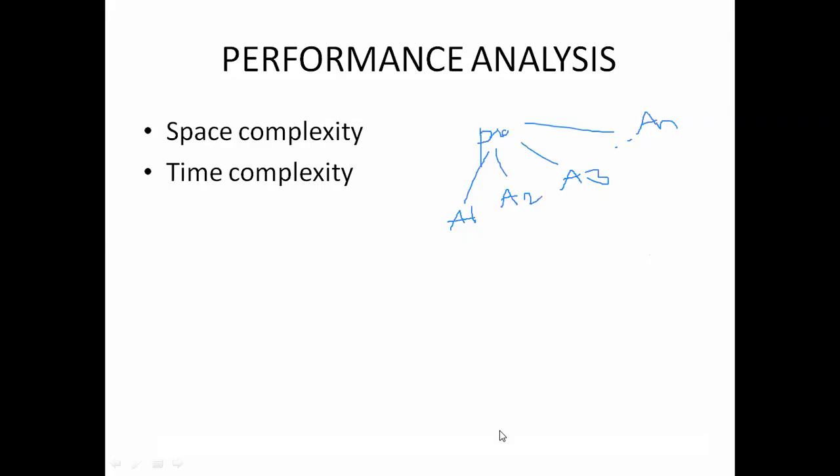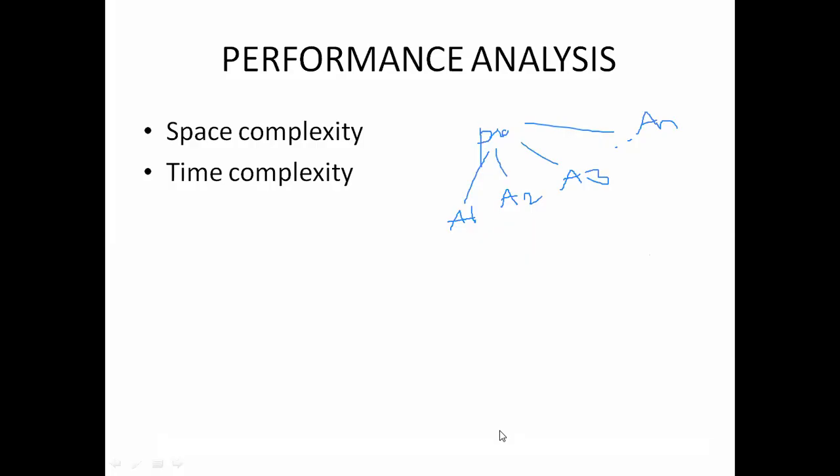Performance analysis is classified into two categories: space complexity and time complexity.